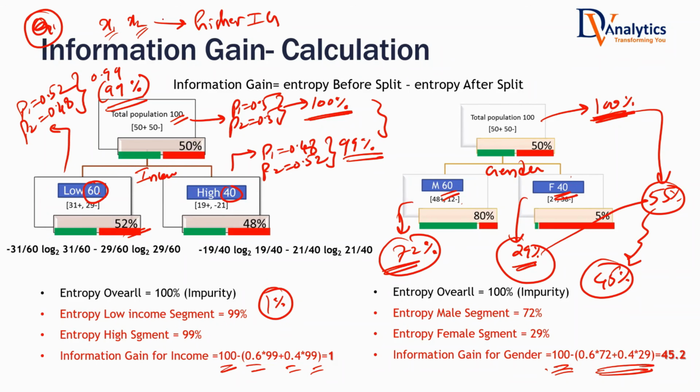What about the second question? What if I have x1, x2, x3, and so on up to xk variables? K can be 20, 30, 40. Several variables are there. Which variable will I use for splitting? The one with higher information gain. First of all, I have to calculate the information gain of every variable, and use the variable that has the maximum information gain. Information gain is the critical concept that will tell us which variable to pick to make sure that you get better, purer subsets given the set of all the variables.